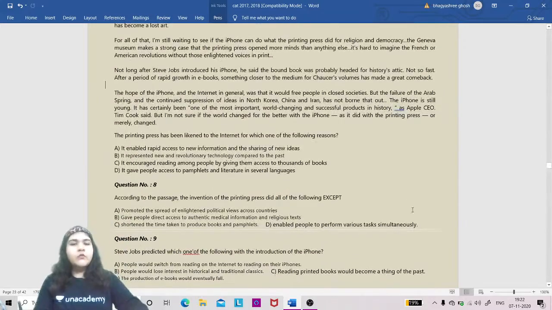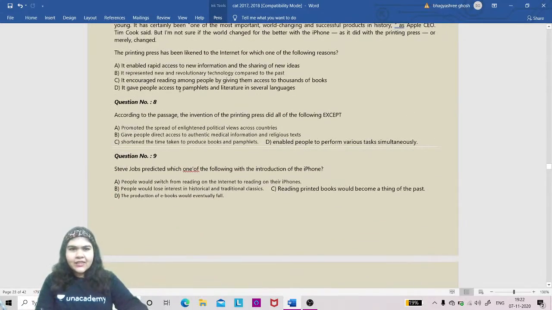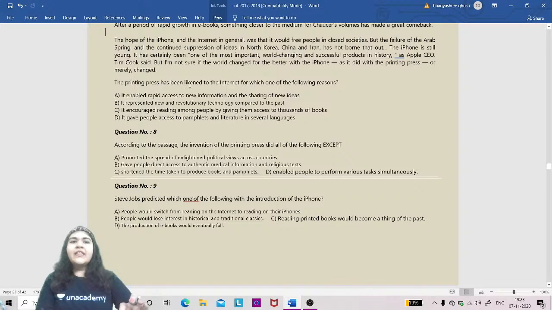Now, if we look at the questions, the first question is: printing press has been likened to the internet, which of the following is the reason? The question is a factual one. When you read about it, it's interesting.